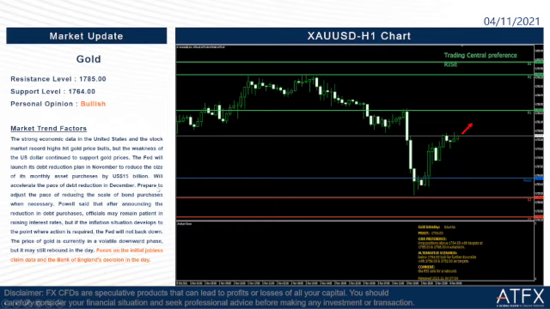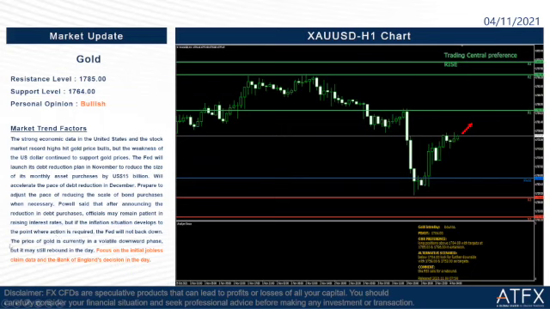They are prepared to adjust the pace of reducing the scale of purchases when necessary. Powell said that after announcing the reduction in purchases, officials may remain patient in raising interest rates. But if the inflation situation develops to the point where action is required, the Fed will not sit back. So they will take action.